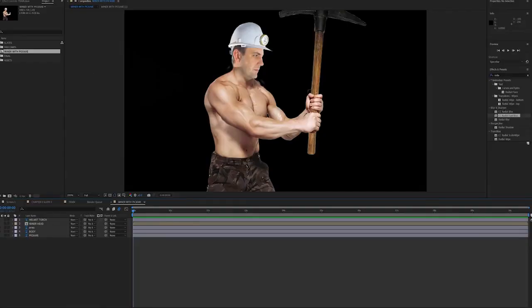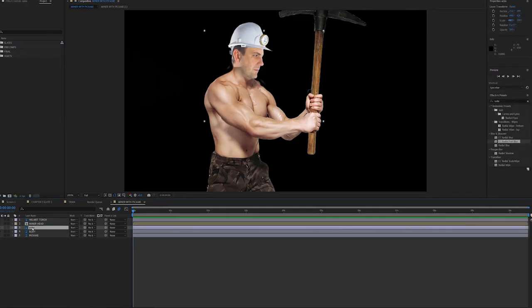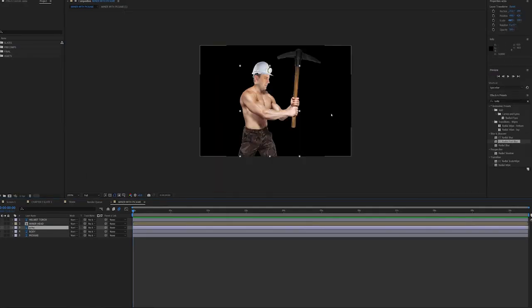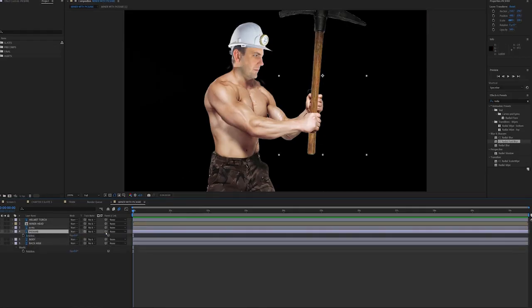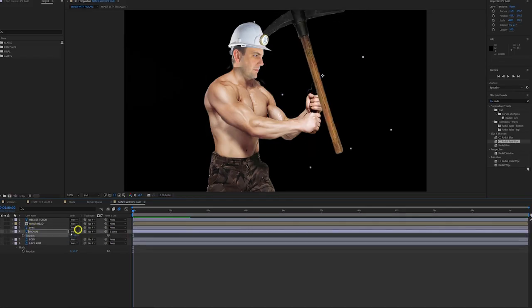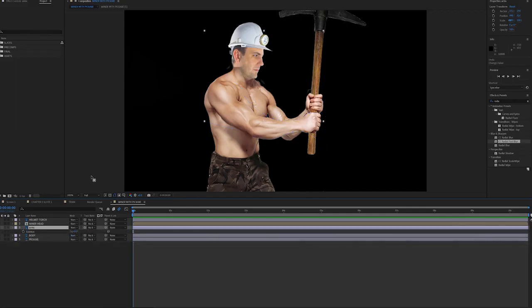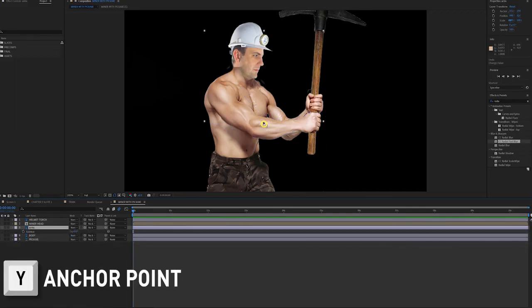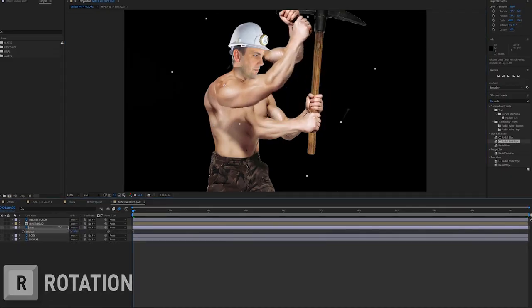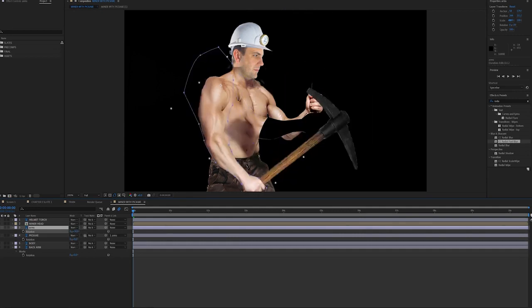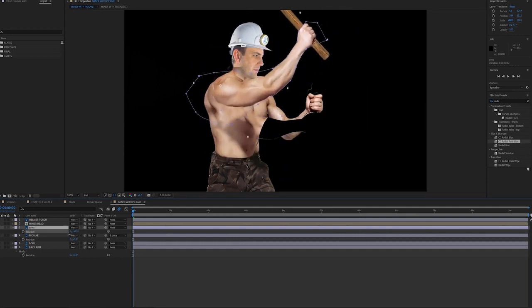So we'll drag it in and we'll make a composition with it, miner with pickaxe, and as you can see, we've got all the layers. We've got a helmet torch, a miner's head, arms, body, and pickaxe. I'm going to parent the pickaxe to the front arm, and it really is just a matter of moving my anchor point of my front arm to the shoulder joint, and then animating a keyframe in my rotation value. And the pickaxe, given that it's parented to the front arm, should follow the position and trajectory of the arm. So as you can see, it's moving up and down.